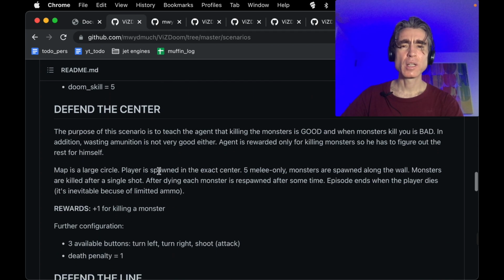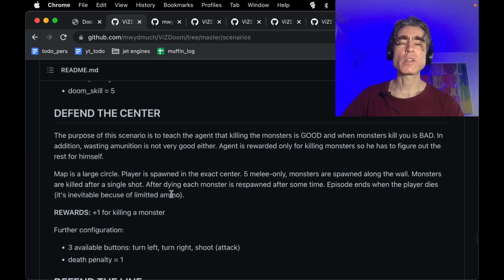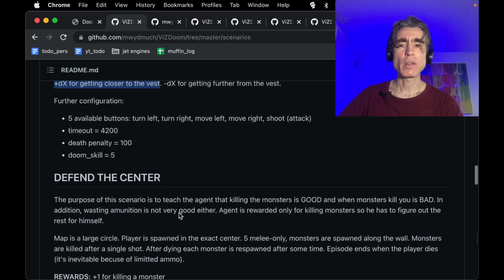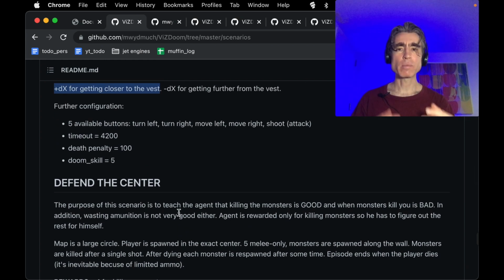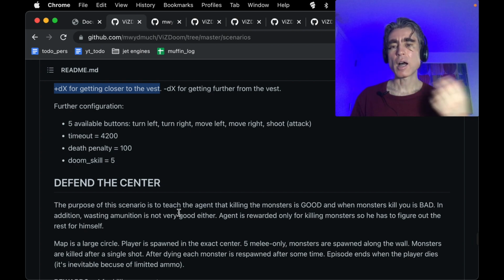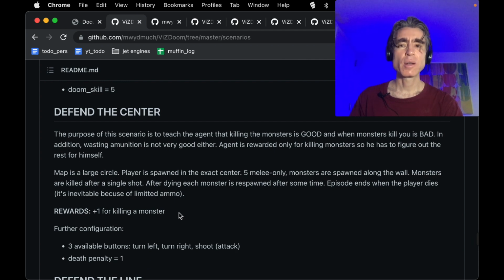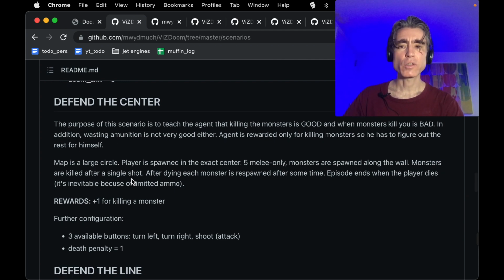It's not natural. It doesn't satisfy my, oh, that's cool and clever feeling that I get when there's no reward shaping. Like if the agent learns to play a game just by the rewards that you would naturally get if you were a human, like okay, you get 100 points when you kill the monster at the end, or you get 1,000 points if you get to the door. I find that much more satisfying. Now I will do reward shaping if I have to, but I would like to try to avoid that. All right, defend the center is interesting.